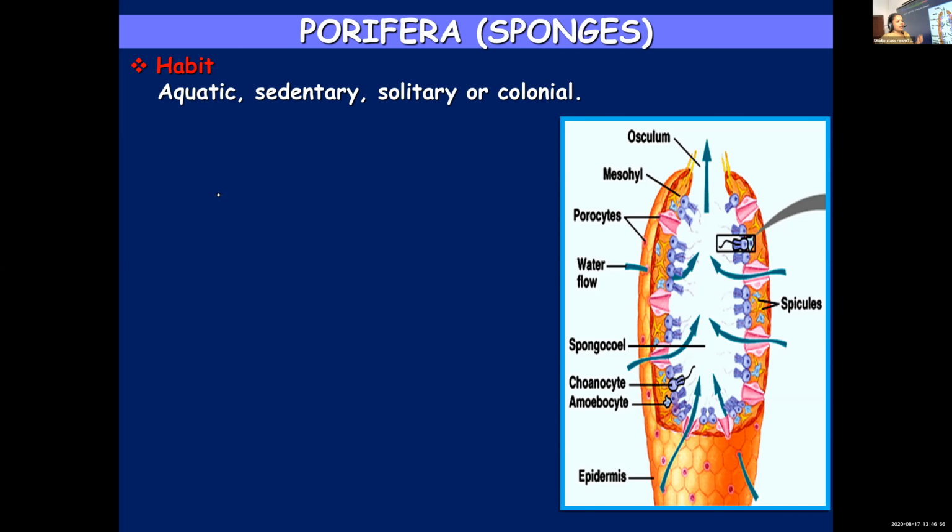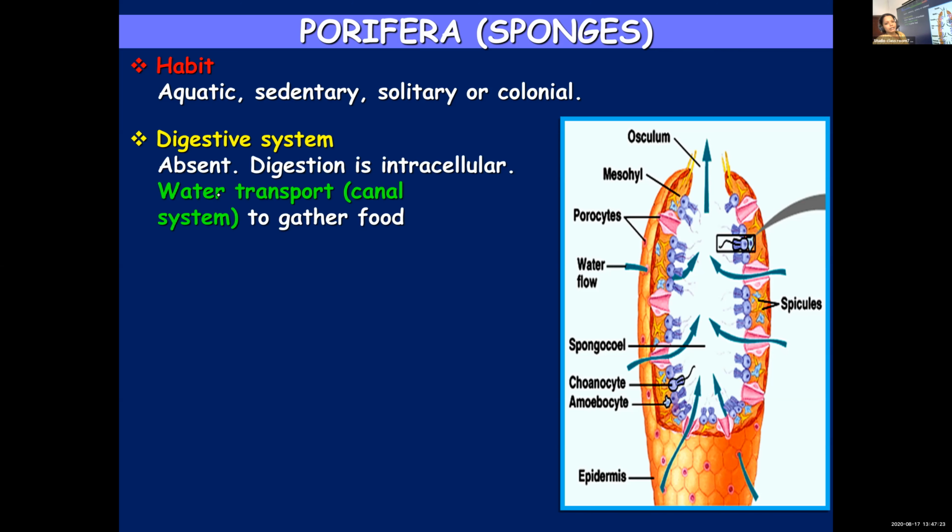Solitary means they can grow individually and have independent existence, and some of them form groups or colonies, like corals. Coral reefs you are familiar with. Corals don't come under this; corals are under Coelenterata. Some of the species can form groups and form colonies. Then next, about their digestive system.